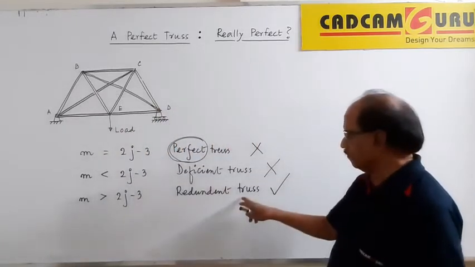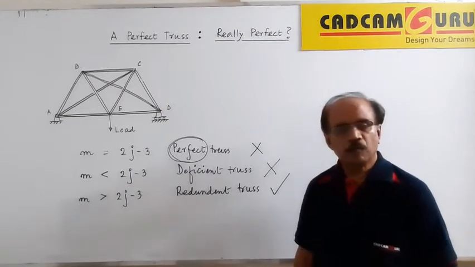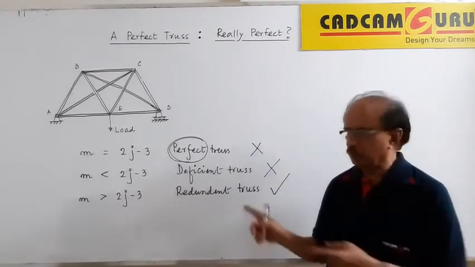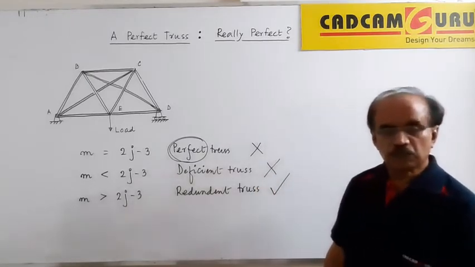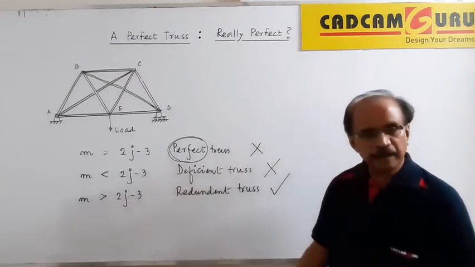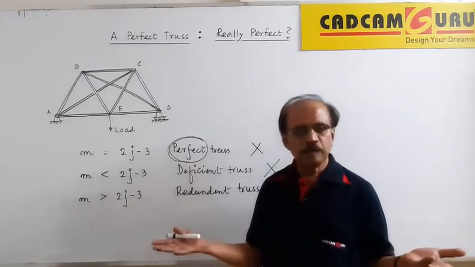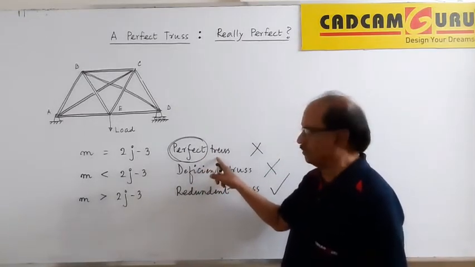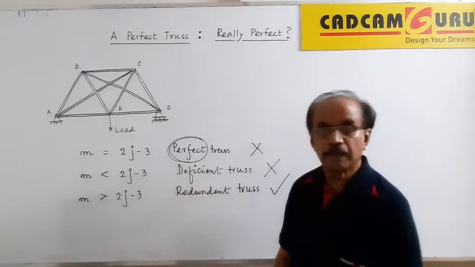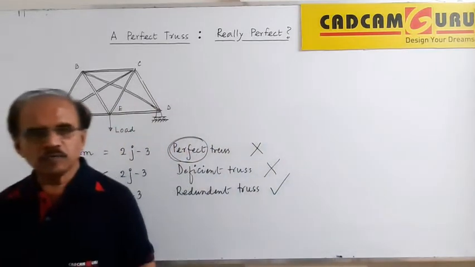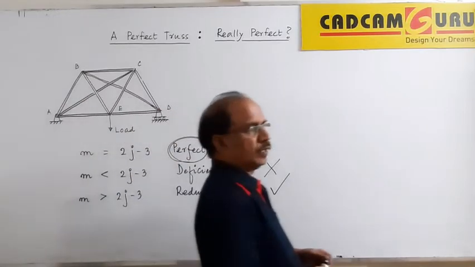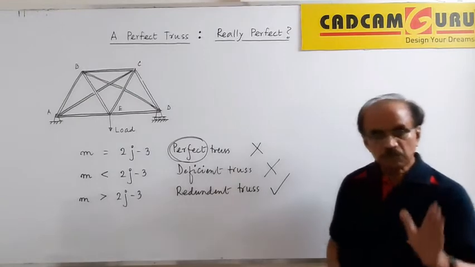And then, what is the reason we go for redundant trusses? What is the reason we accept, yes, let the cost go up by 1 or 2 lakh rupees? No problem, we will be installing this one. This is the question. Perhaps this question is not solved at the academic level. At the academic level, whatever trusses we have solved in the books are necessarily of the first kind, never of the second kind, and never of the third kind. We have solved only perfect trusses at the academic level. We believe that in the profession also we are going to have only perfect trusses, but that is never the truth.